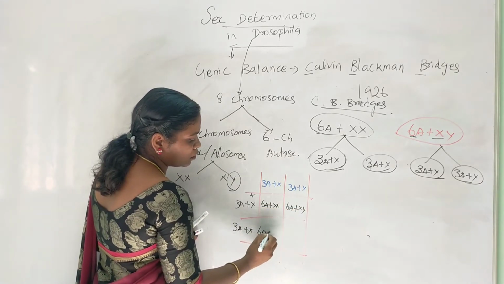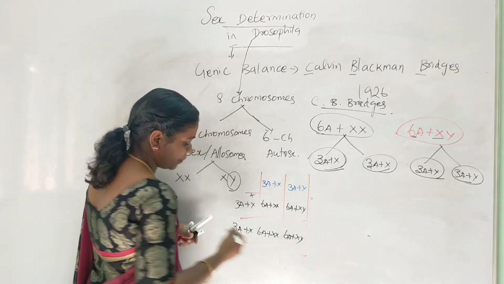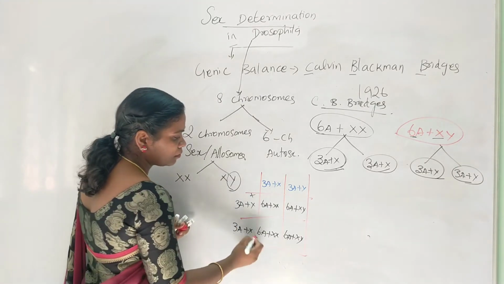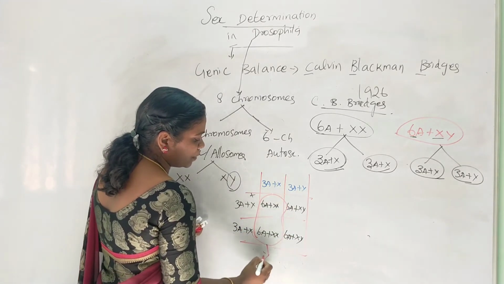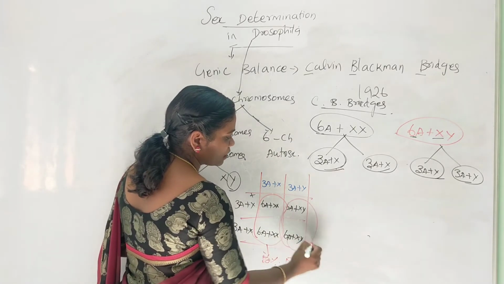Here it is again 6 autosomes with XX chromosomes. Here 6 autosomes with X and Y. Here the probable offspring are 50% female, and the remaining 50% is male.